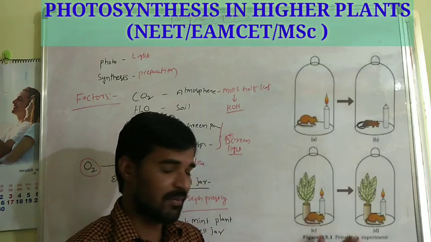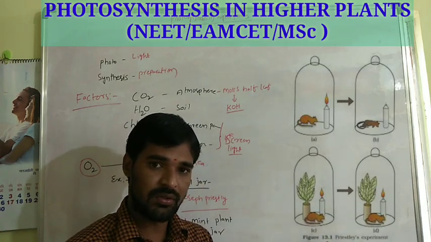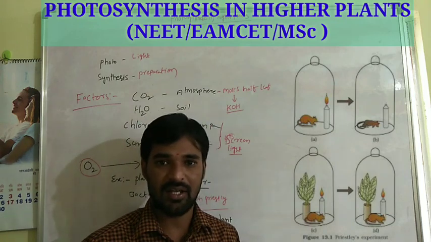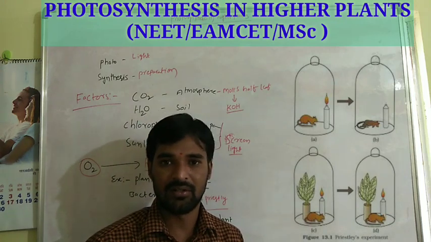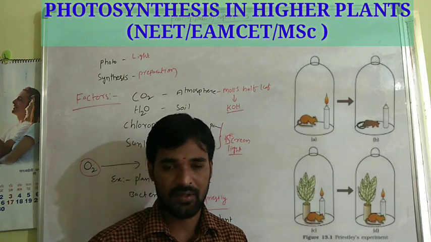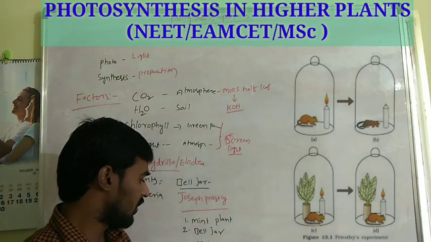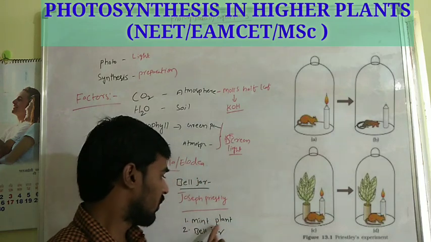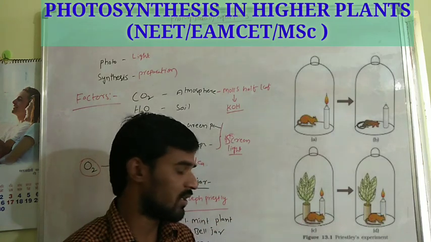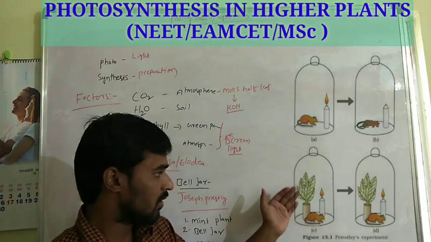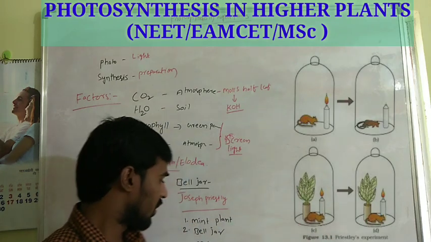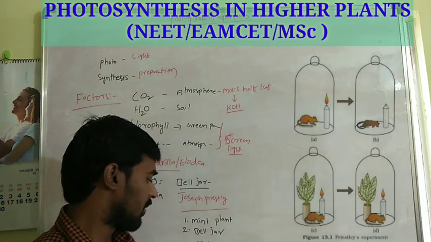The second time he did the experiment again, with one change. That change is, along with the mouse and candle, he also added a mint plant. So he closed the bell jar along with the mint plant, mouse and candle.